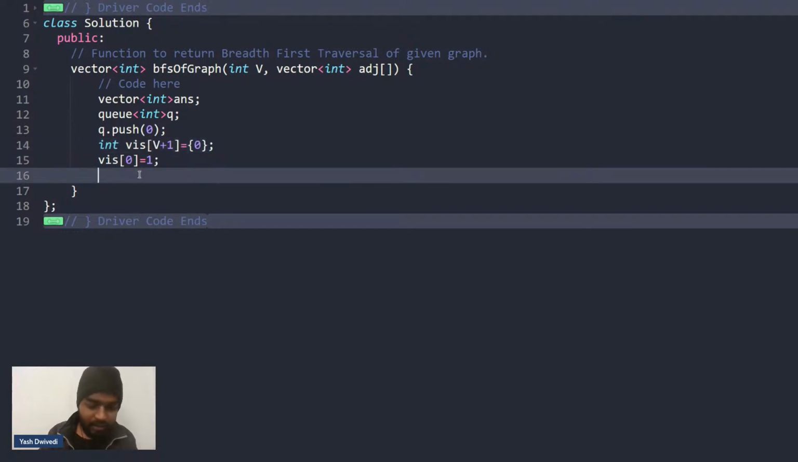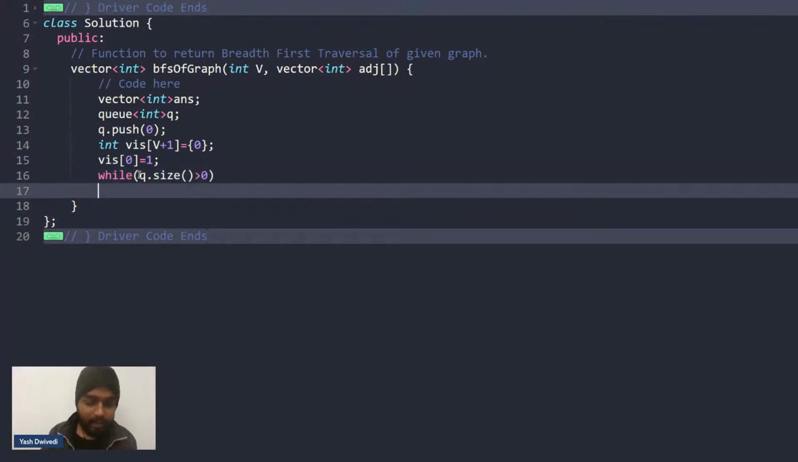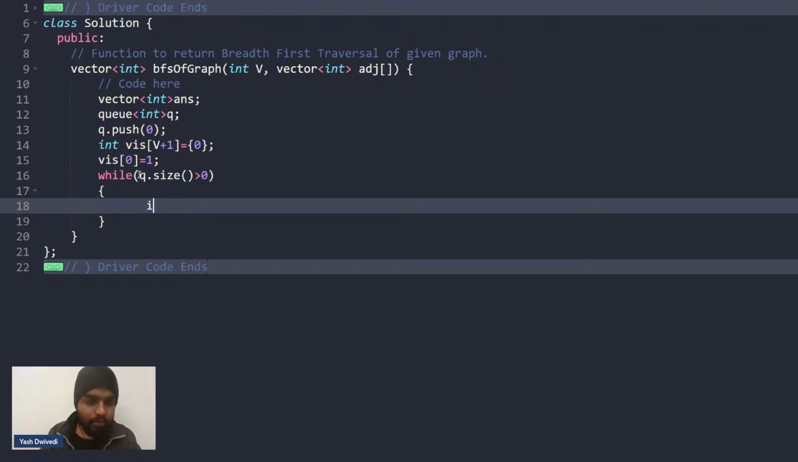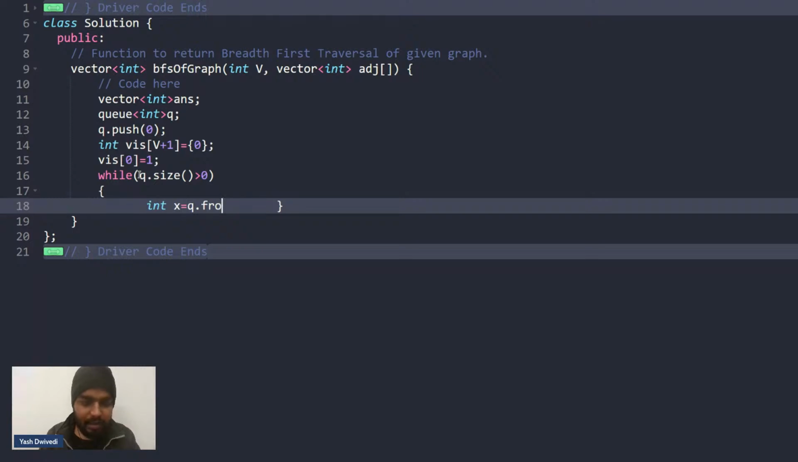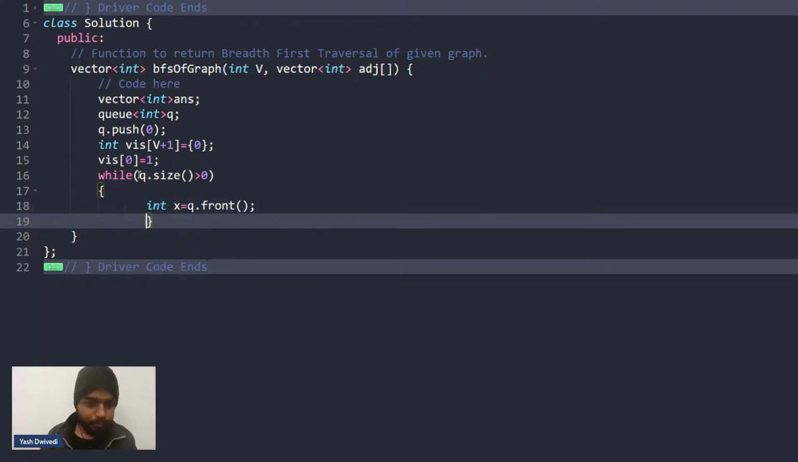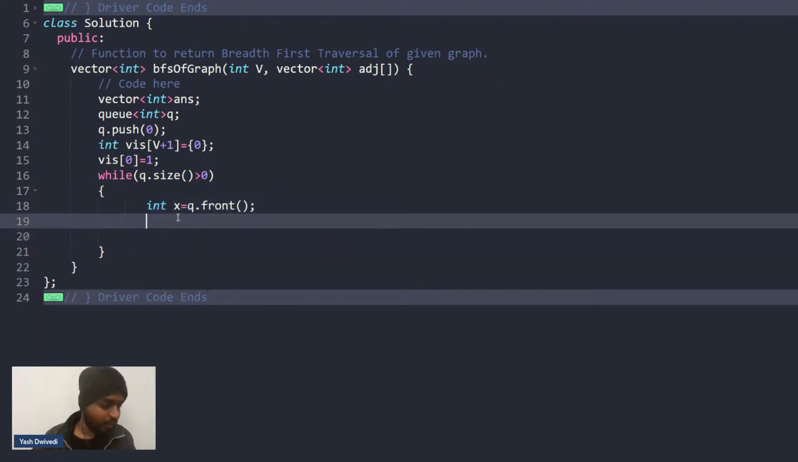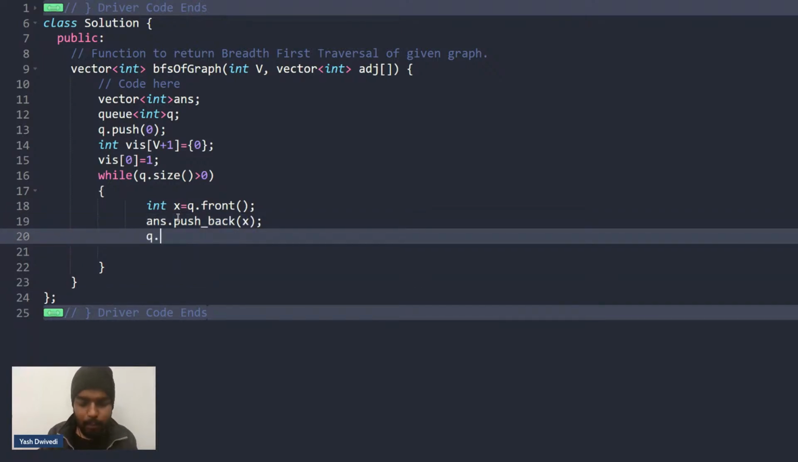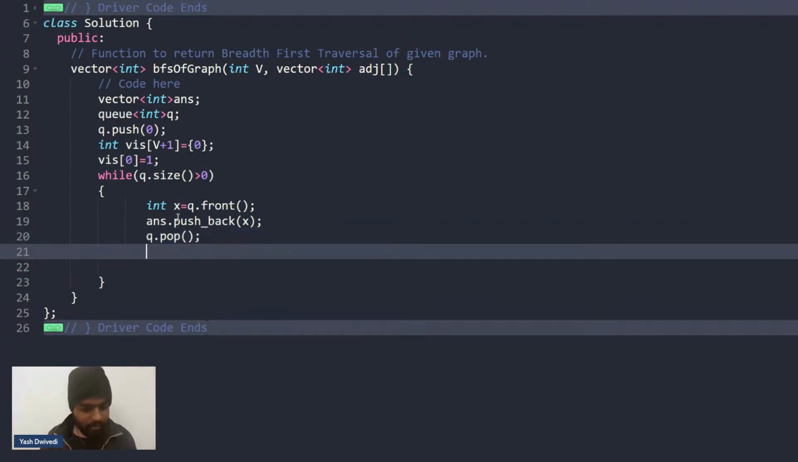Then I'll say while the queue dot size is greater than 0, so while the queue is not empty, till that point of time I'll keep on iterating. Now I'll say int x is equal to q dot front. So I'll take out the front element from the queue. Then I'll push this inside the final answer. Then I'll pop this particular node out.